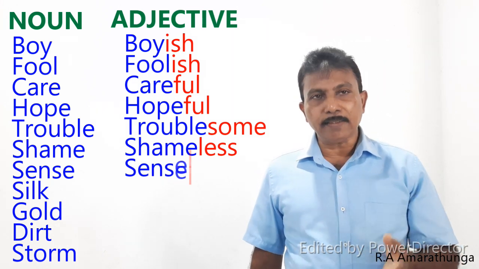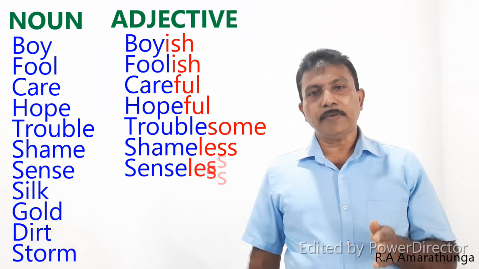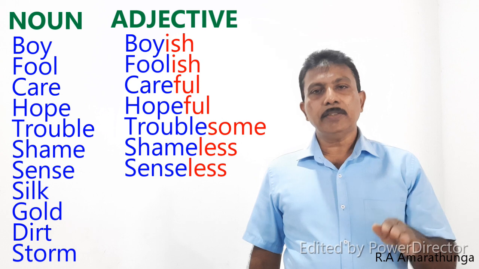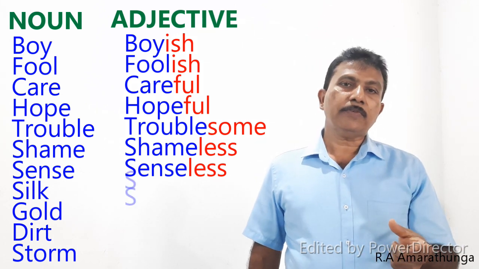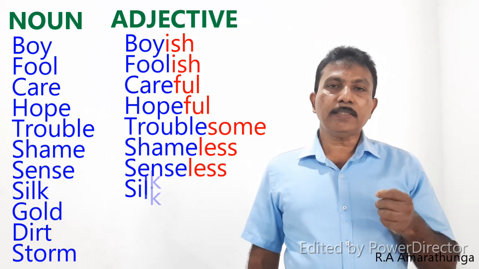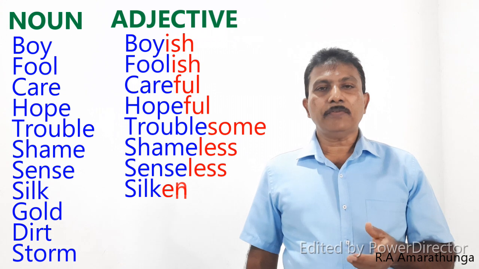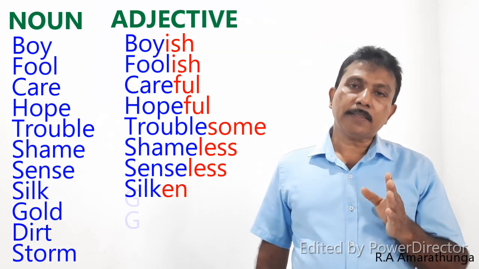Next word is sense. The noun sense. We add less to the end of the noun. We form the adjective senseless. The next word, silk. We add en to the end of the noun. We form the adjective silken.